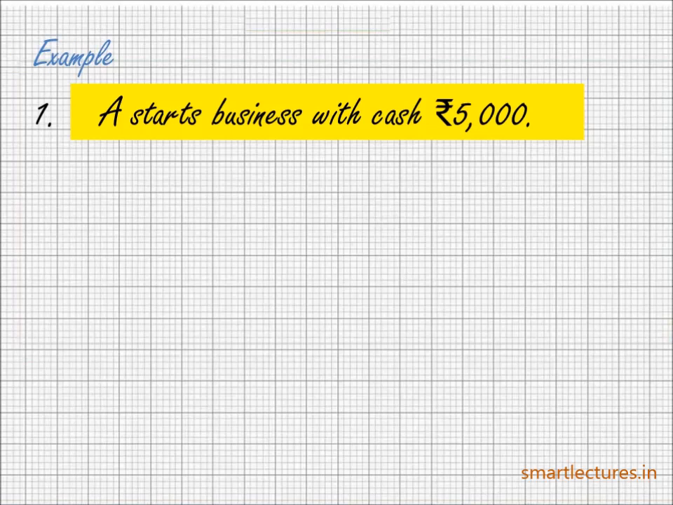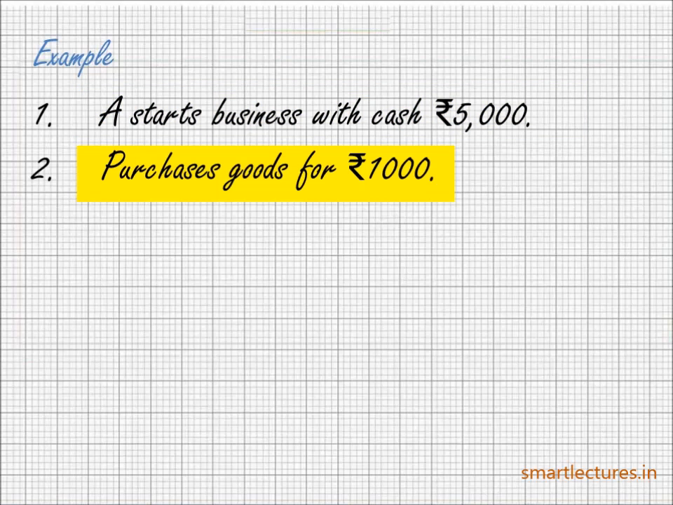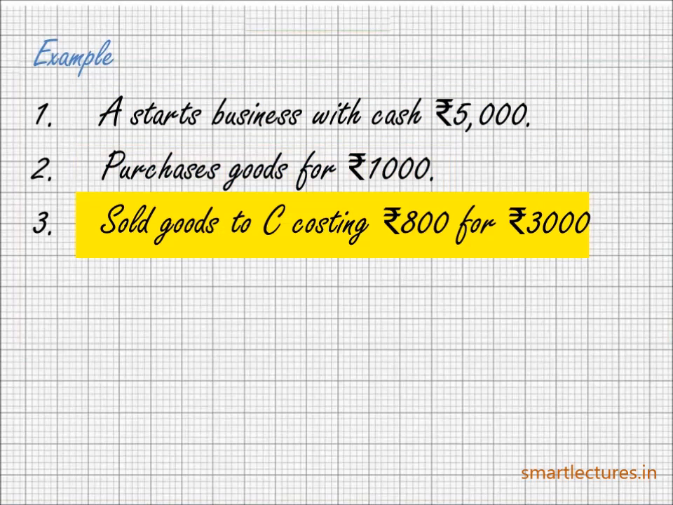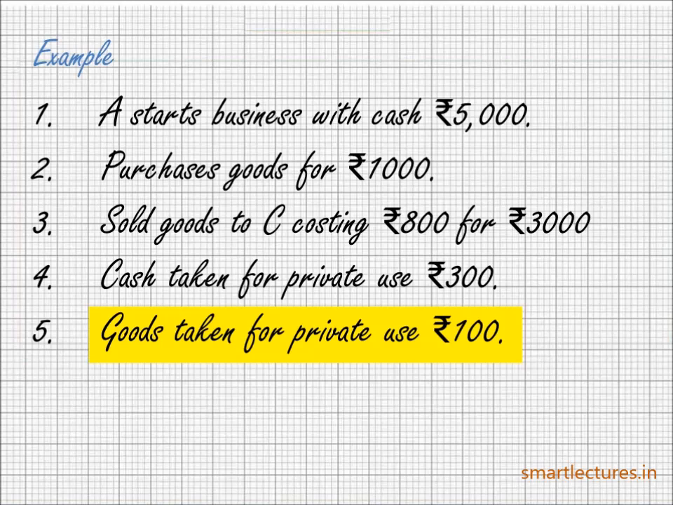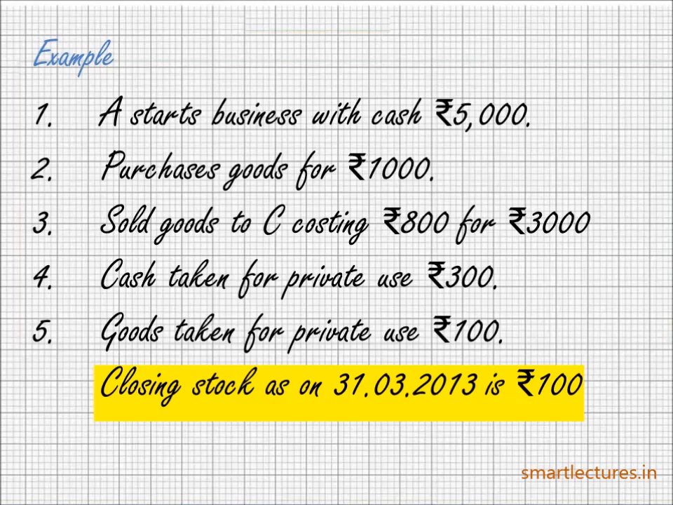So let's take one practical question. A starts business with cash, rupees 5,000. Transaction number 2, purchased goods, rupees 1,000. Transaction number 3, sold goods to C, costing rupees 800, for rupees 3,000. Transaction number 4, cash taken for private use, rupees 300. Transaction number 5, goods taken for private use, rupees 100. And closing stock as on 31st March 2013, rupees 100.